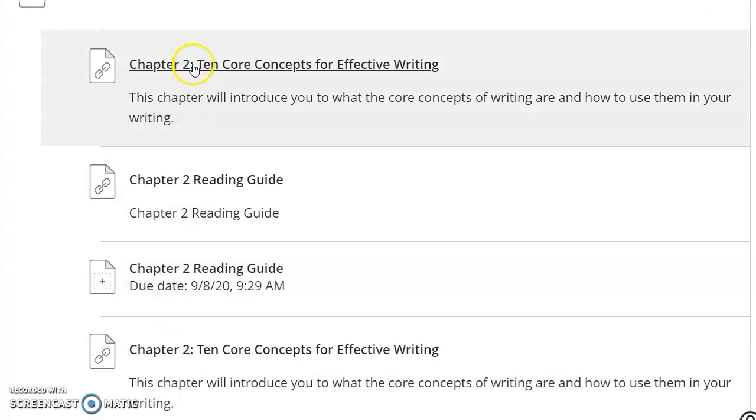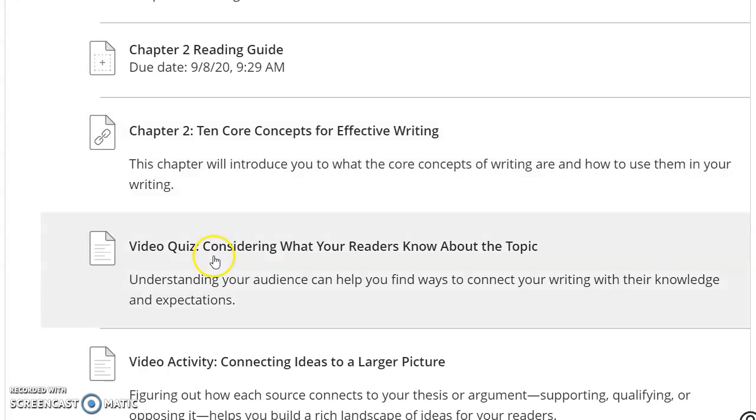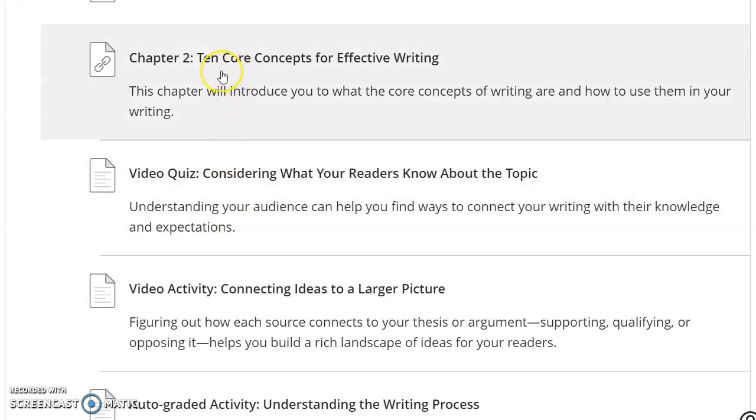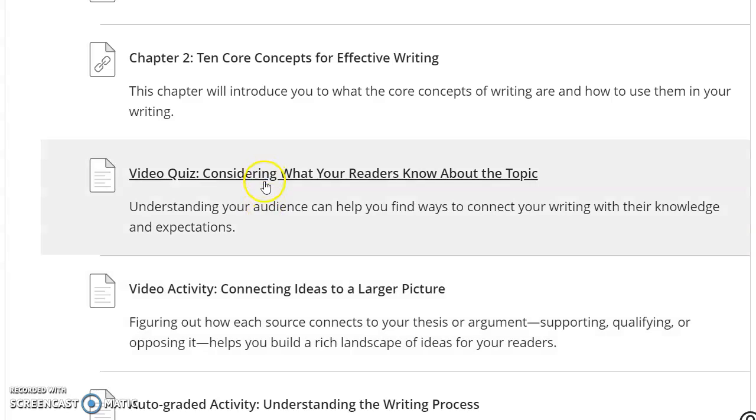Okay, so that's this. There's 3 parts here for the reading guide. And then you do have, I put it in here a second time. This is also the link for the chapter while you're reading it. And embedded in the chapter are a series of quizzes that you're going to take as well.